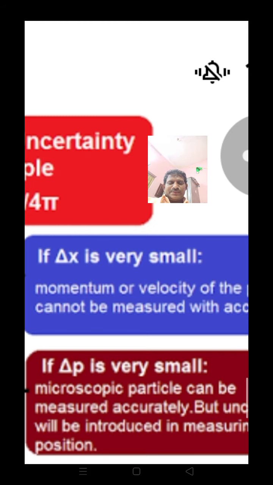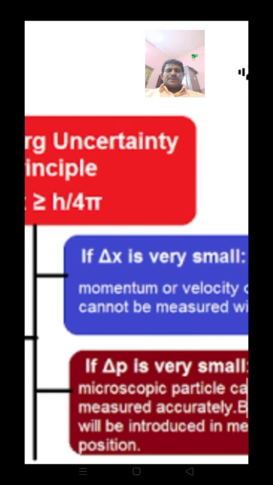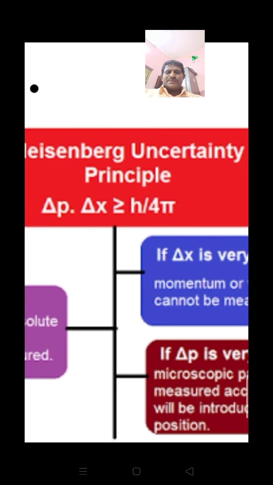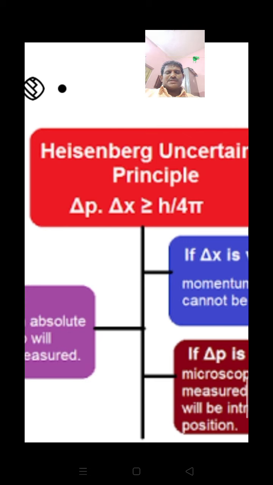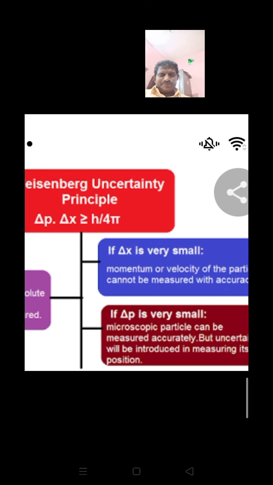That means accurate measurement of the exact position and exact momentum of a small particle like an electron is impossible according to the Heisenberg uncertainty principle. The principle states that delta x into delta p is greater than or equal to h by 4 pi, or delta x into delta v is greater than or equal to h by 4 pi m.